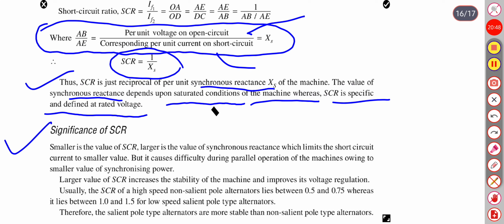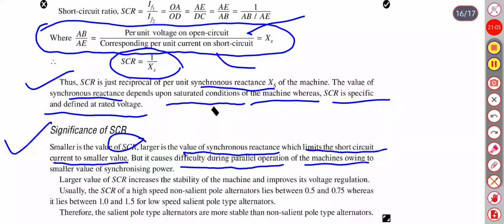Significance of short circuit ratio: the smaller the value of SCR, the larger is the value of synchronous reactance, which limits the short circuit current to a smaller value, but it causes difficulty during parallel operation of the machine owing to a smaller value of synchronizing power. A large value of SCR increases the stability of the machine and improves its voltage regulation.